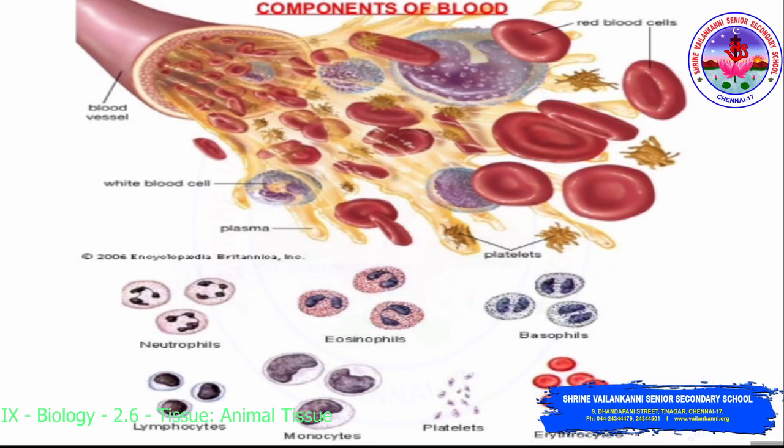In this snap you can see the components of blood. Blood is a connective tissue. Here you can see the white blood cells, red blood cells and the platelets, where the plasma also you can see. Neutrophils, eosinophils, basophils, lymphocytes, monocytes, platelets, erythrocytes. So these are the components of the blood.